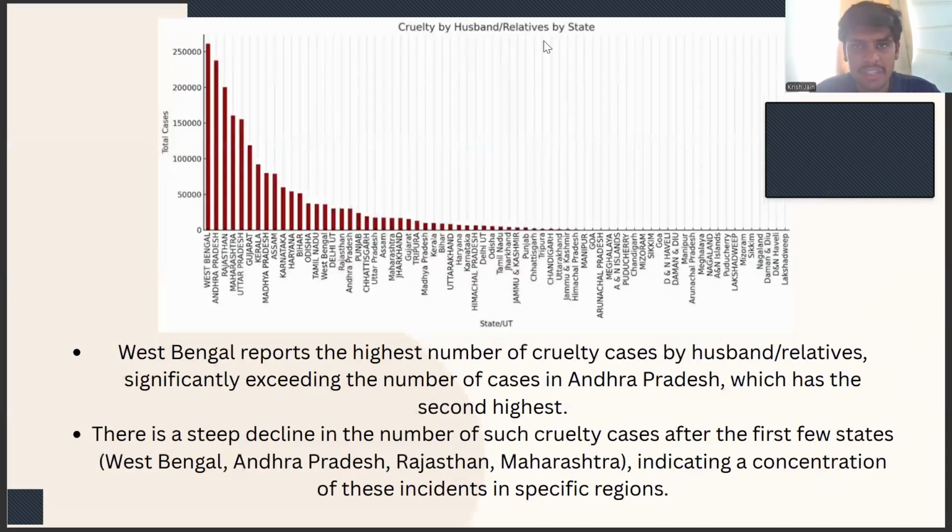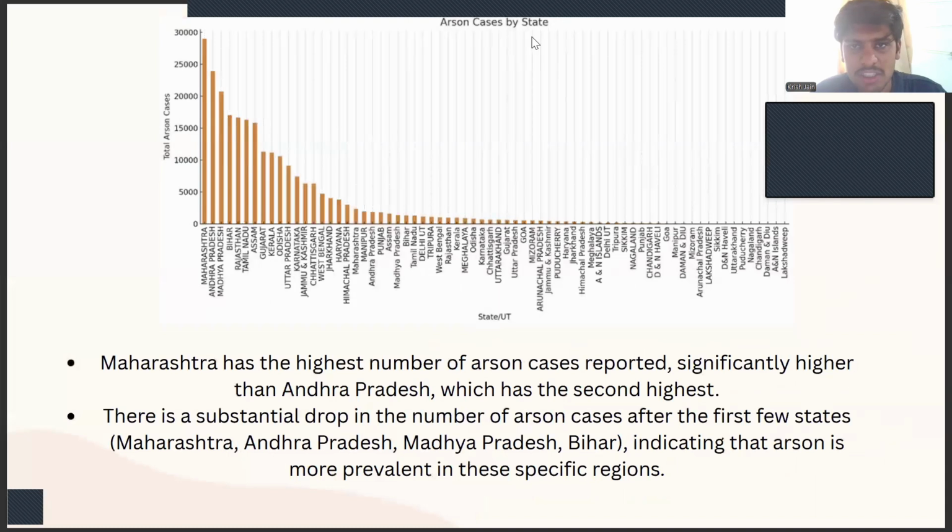Cruelty by husband and relatives by state. West Bengal reports the highest number of cruelty cases by husband or relatives, significantly exceeding the number of cases in Andhra Pradesh, which is the second highest. And we can see here also, if we go further, there is a steep decline in the graph, and these are the top five states contributing more to the total number of crimes.